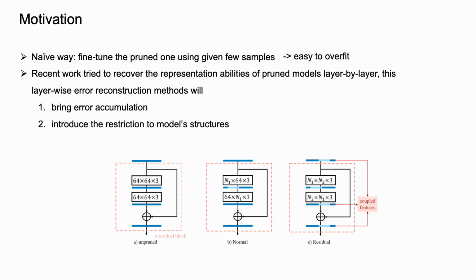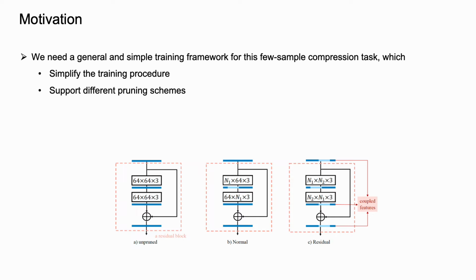Just imagine if there are only n layers in the pruned model, while we have n plus 1 in the original model. How can we fine-tune the pruned model layer by layer? So these layer-wise reconstruction methods cannot deal with these situations. So we need a general and simple framework for this few-sample compression task, which can simplify the training procedure and can support different pruning schemes.